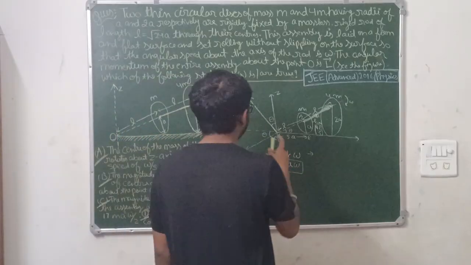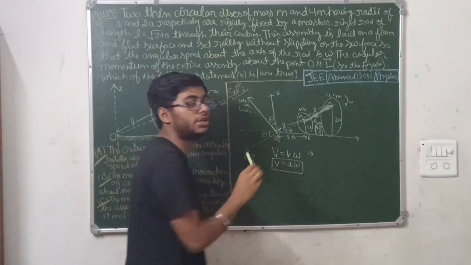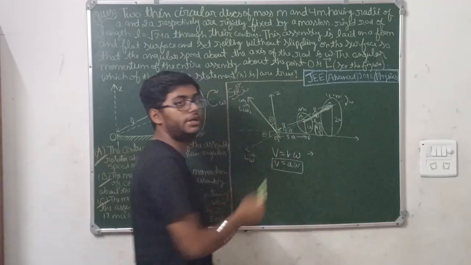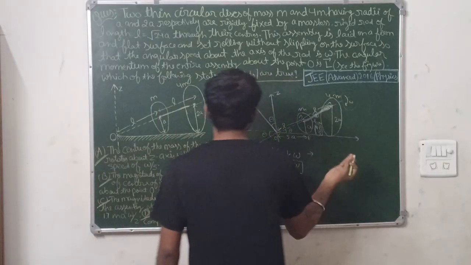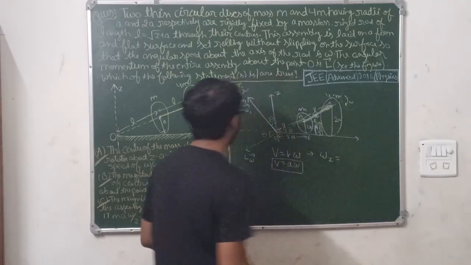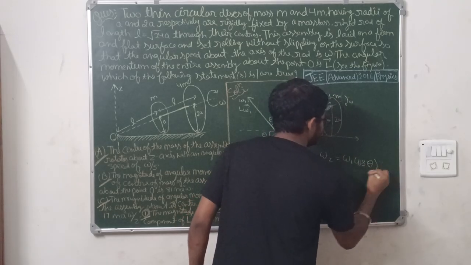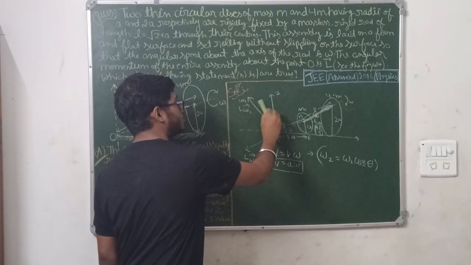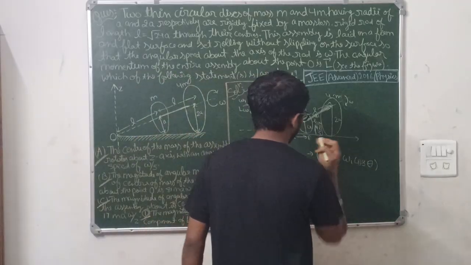Now we need to find how it rotates about the z-axis. So what will be the rotation of this whole system at the center of mass? This will be the cos component, because we need to tell about the z-axis. Assuming the angular velocity as omega z, omega z will be omega 1 cos theta. Getting my point? Because we need to tell about the z-axis, so its vertical component is cos theta. Now we need to find cos theta and omega 1.